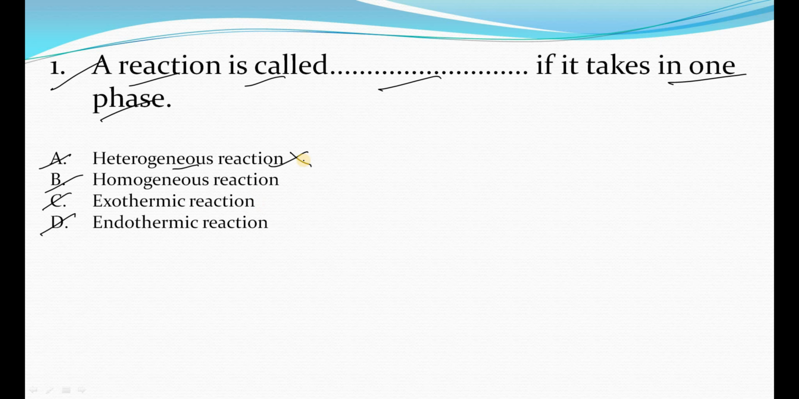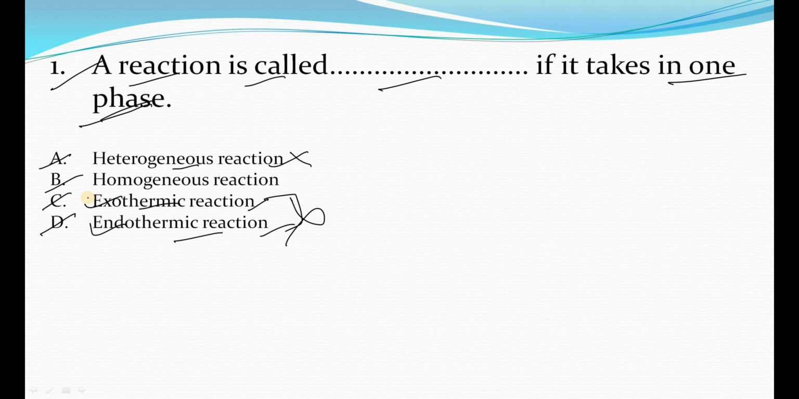Now we have three options. There are two options: exothermic reaction and endothermic reaction. These reactions do not make any sense with phases, right? Because exothermic and endothermic reactions mainly deal with heat, the energy. If during the reaction energy is released, heat is released, then we will say that is an exothermic reaction. If we are supplying heat for the reaction to proceed, it will be an endothermic reaction. So definitely both of these are not going to be the right answer.